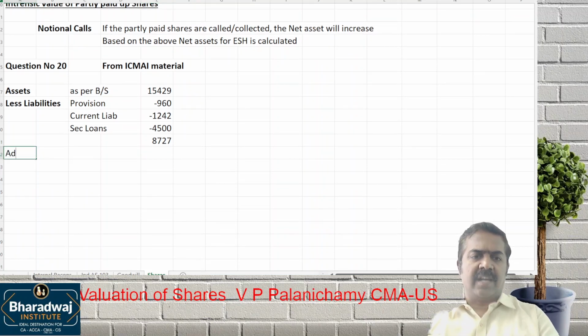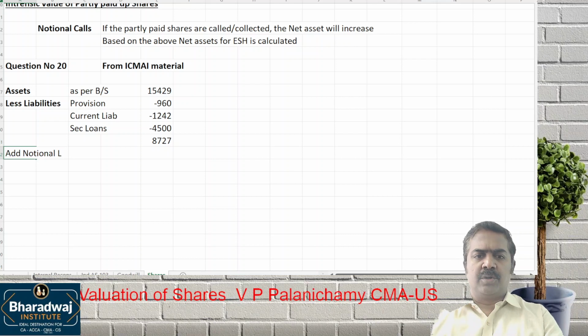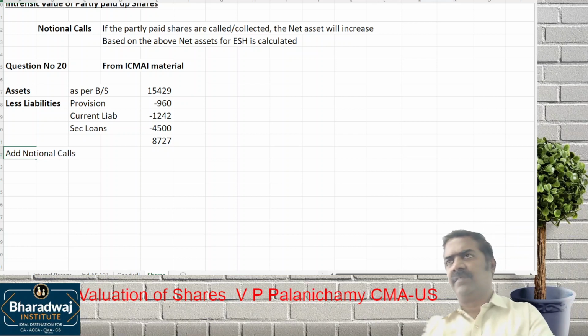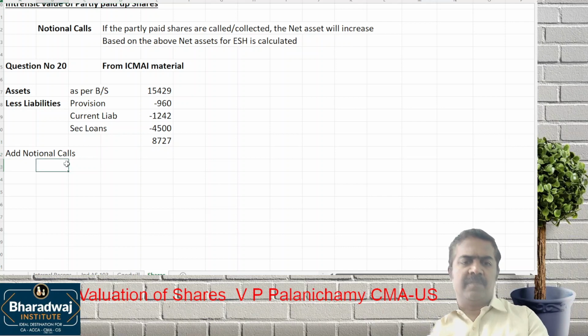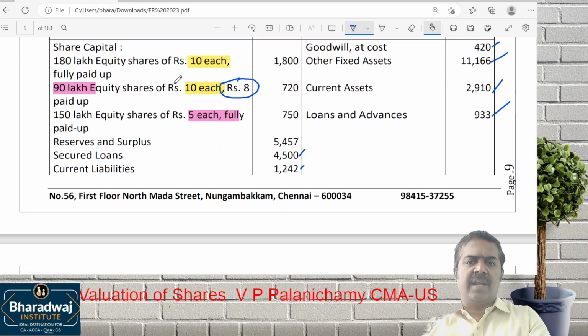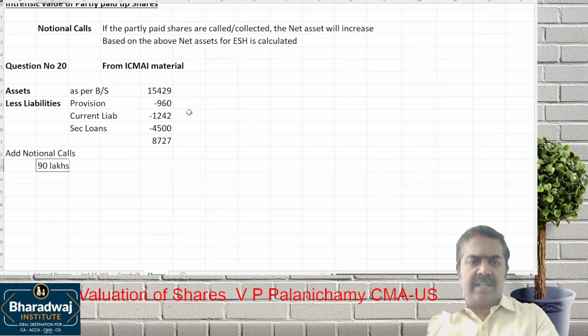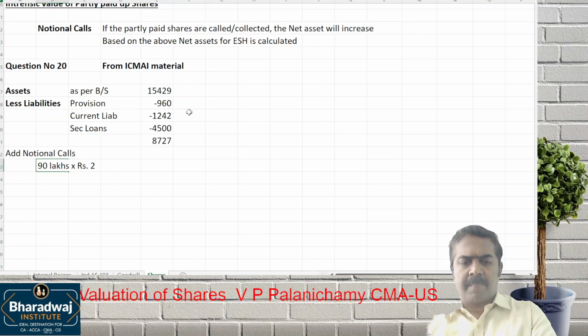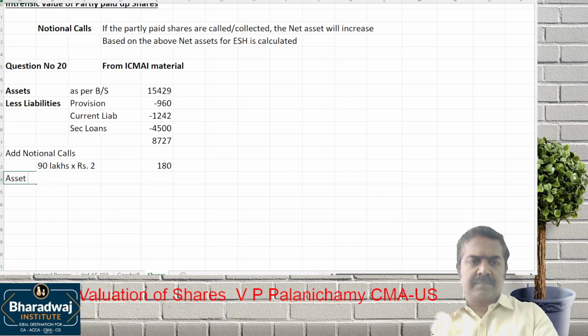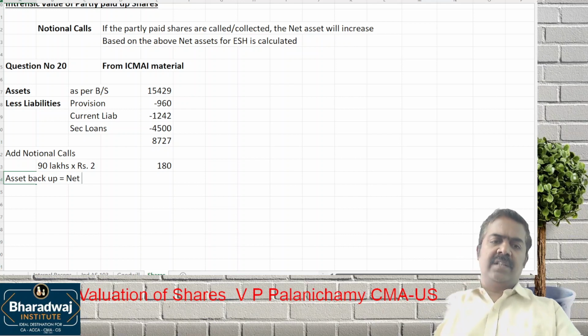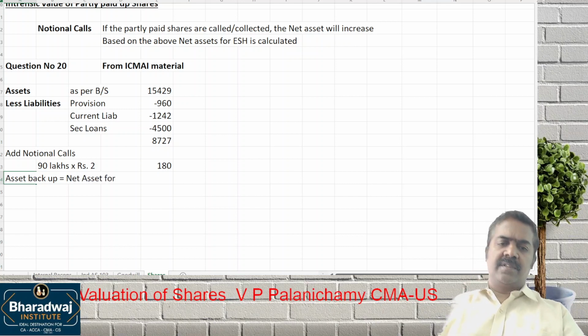If there are partly paid up shares, add notional calls. Which category is partly paid up in this? 90 lakh shares of 10 each, 8 paid up, so 2 will be called up. 90 lakhs into 2 rupees, 180 lakhs. If you add this up, it is called asset backup, otherwise net assets for equity shareholders.